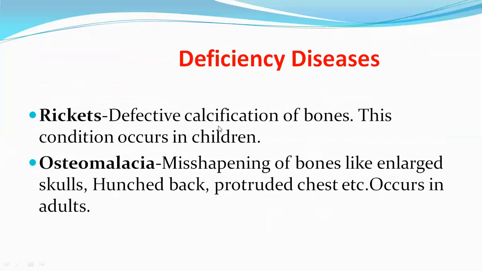Deficiency diseases. The deficiency of vitamin D leads to rickets, that is defective calcification of bones, and rickets occurs in children. Next one is osteomalacia, which means misshaping of bones like enlarged skulls, hunched back, protruded chest, etc. Osteomalacia occurs in adults.